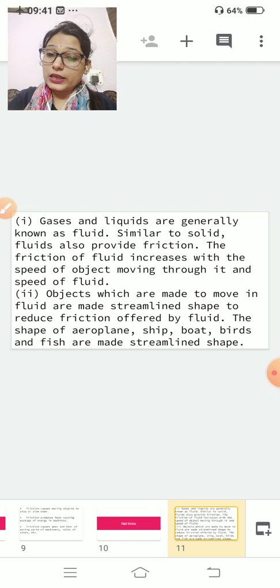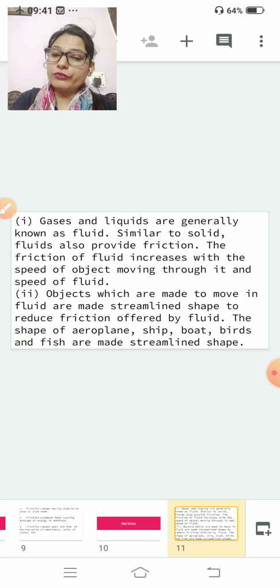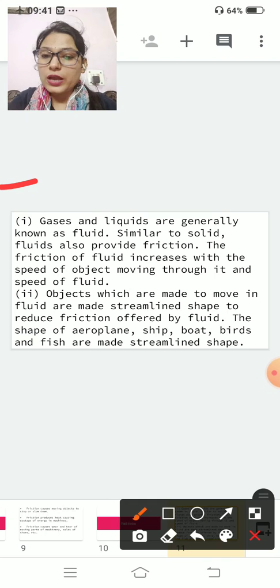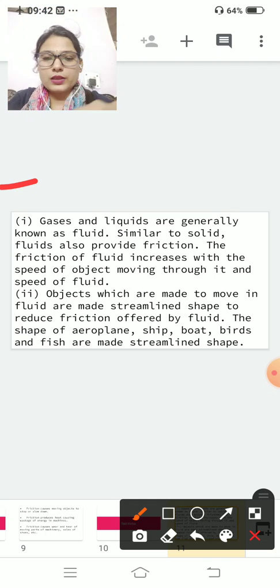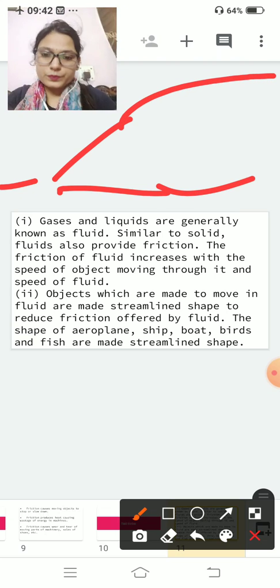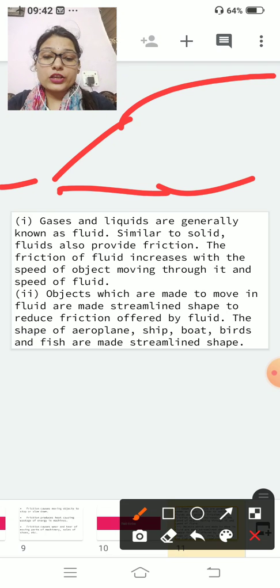The friction of a fluid increases with the speed of the object moving through it. Clear? So what have we done in the first point? First, what are fluids? Fluids are those which can easily flow. And if the speed increases, your friction will be more. Second, objects which are made to move in a fluid are made streamlined, like a boat. From both ends it will be narrow, and in the middle it will be broad, to reduce the friction offered by the fluid.